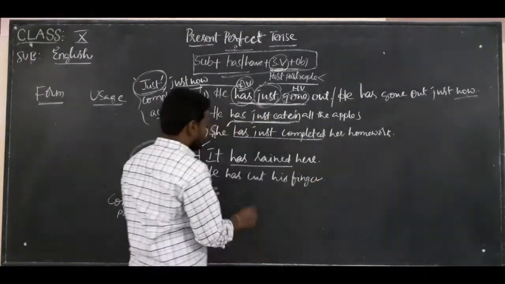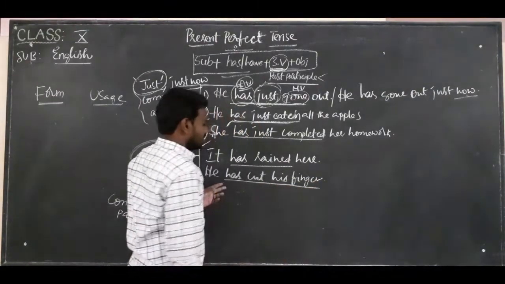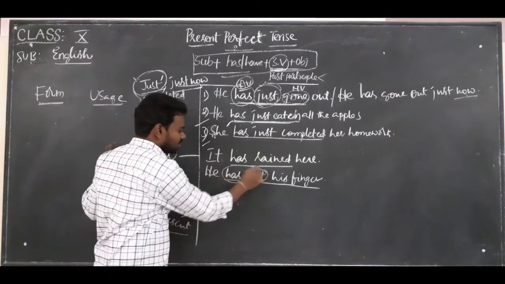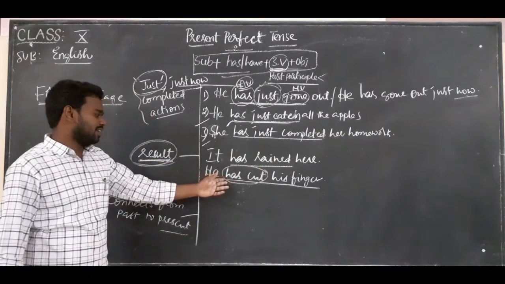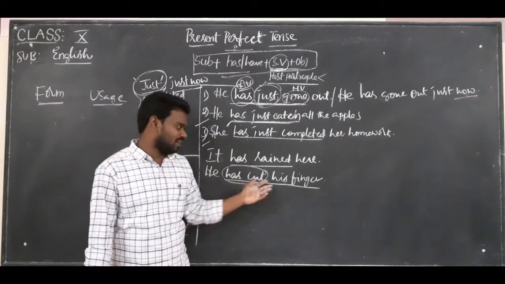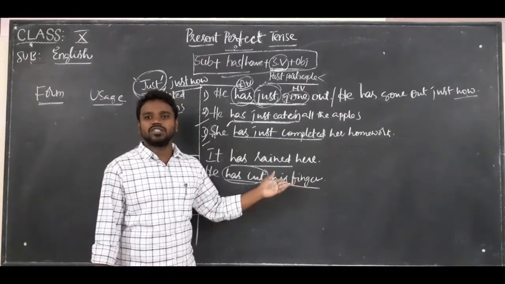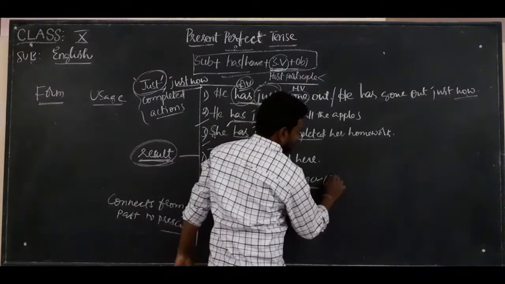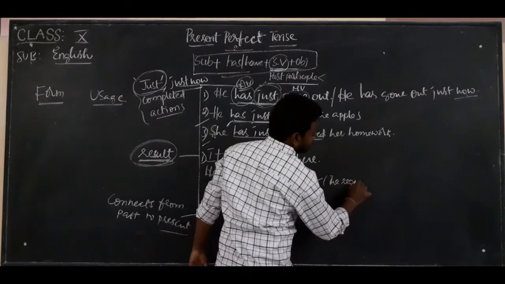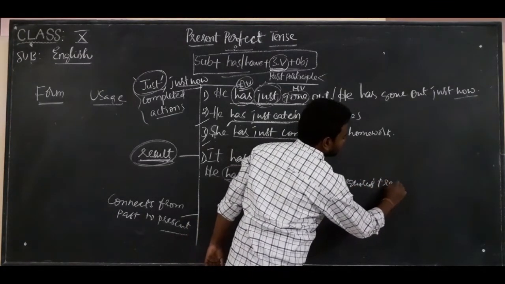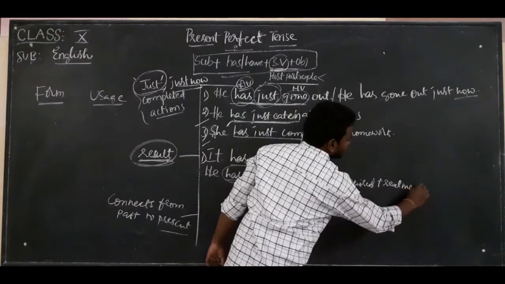So how do we know that he has cut his finger? He has cut his finger, so it indicates a result. For example, he has cut his finger. It's bleeding. He needs treatment. We have to take him to the hospital, right? So there is a result. That means what? He requires treatment. So there is a result.